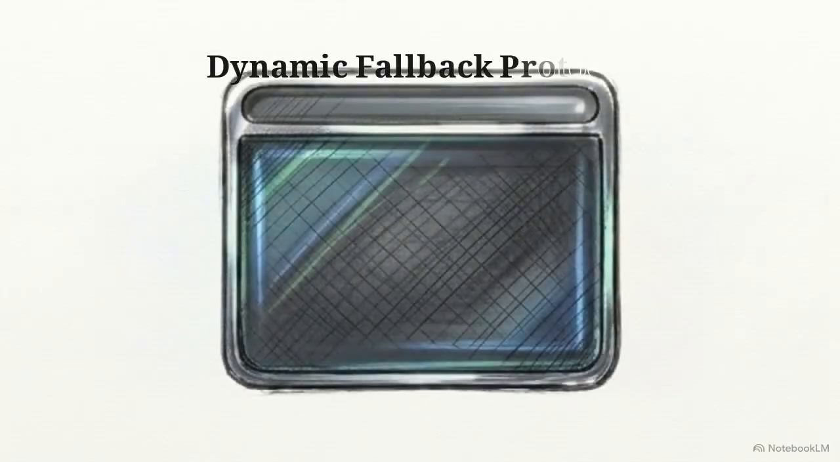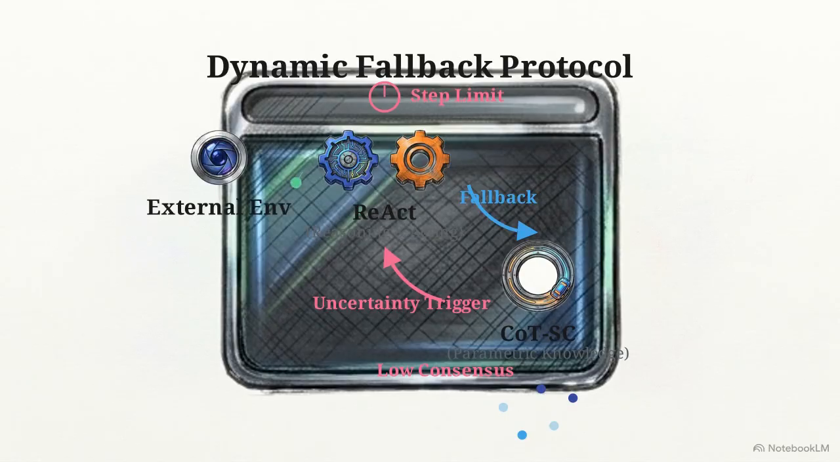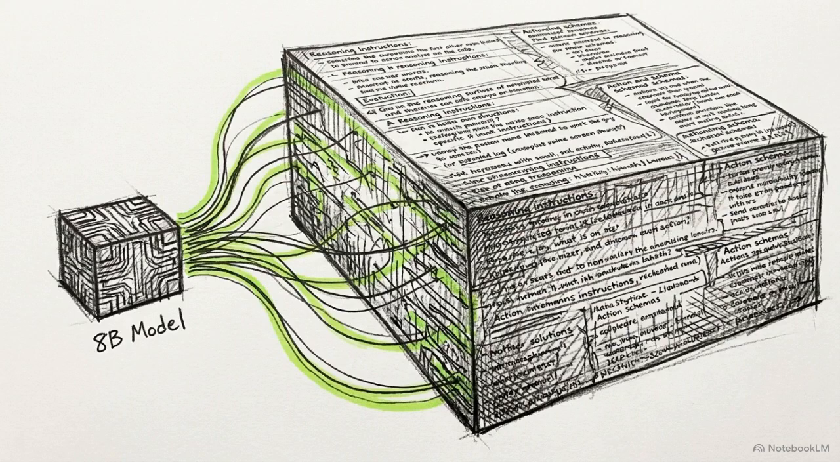This flowchart maps the dynamic fallback protocol. If ReAct fails to retrieve valid data within a step limit, it backs off to internal parametric knowledge. Conversely, if internal knowledge lacks consensus, the system triggers ReAct to pull from the external environment. Peak performance requires engineering a system that dynamically toggles between internal parameters and external data based on statistical confidence. Implementing this via few-shot prompting has limits.